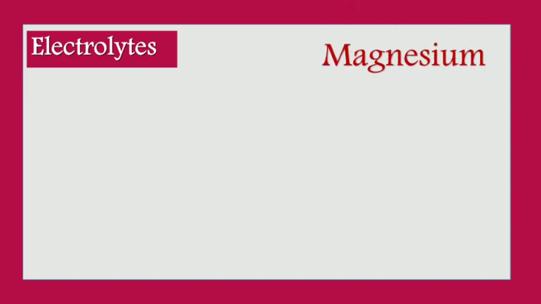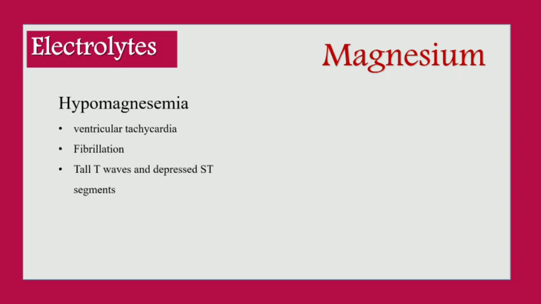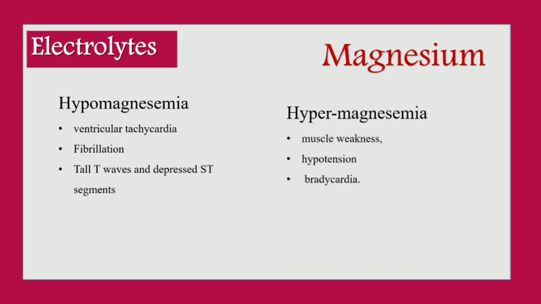Next is magnesium. The normal range of magnesium is 1.7 to 2.2 mg per deciliter, and if it is less, then it is hypomagnesemia, which causes ventricular tachycardia, fibrillation, tall T waves, and depressed ST segments. In case of elevated magnesium level, it causes hypermagnesemia, which causes muscle weakness, hypotension, and bradycardia.